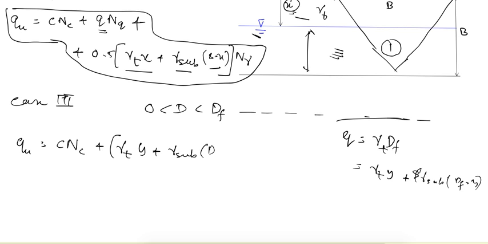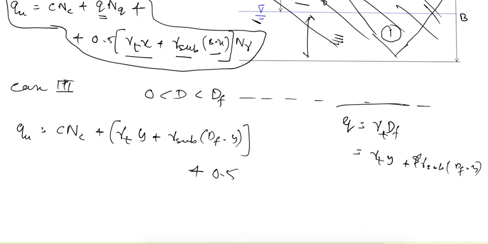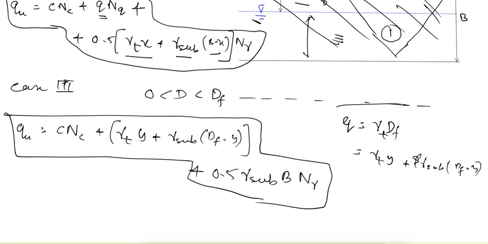and plus in this third term, now in all the parts submerged soil is there, or submerged condition is there, so this term is given as gamma submerged into B into N gamma. So this is the correction if the water table rises above the base of the footing.